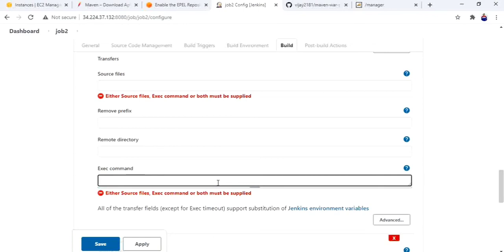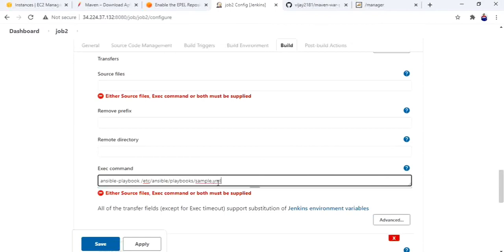Okay, I have to execute the playbook command: ansible-playbook. My playbook is in which path? /etc/ansible/playbooks. Make sure all spellings are correct. And the playbook name is sample.yml.